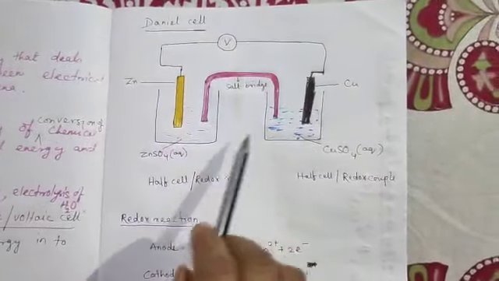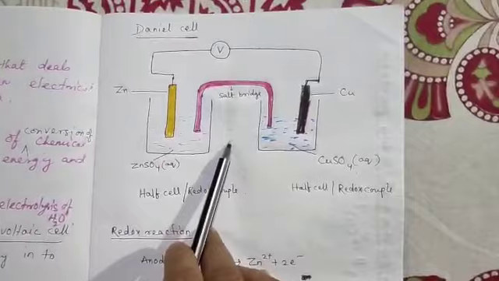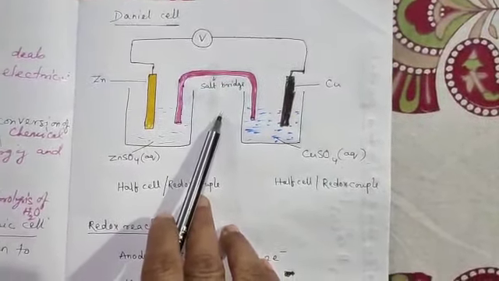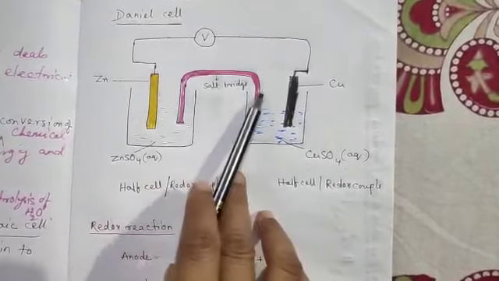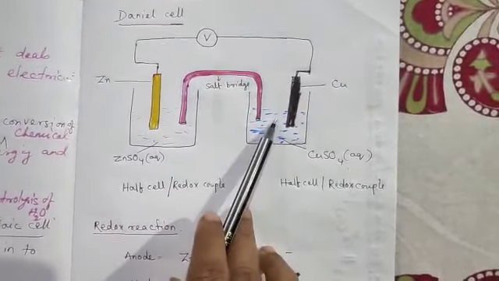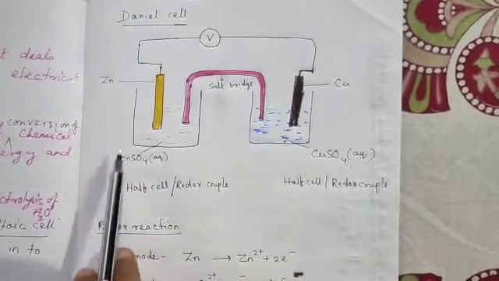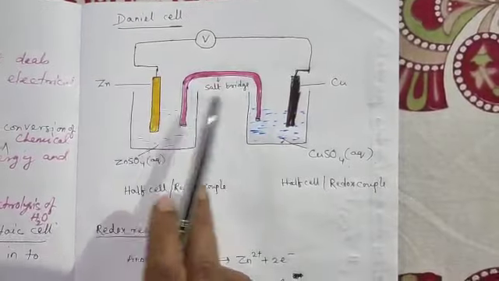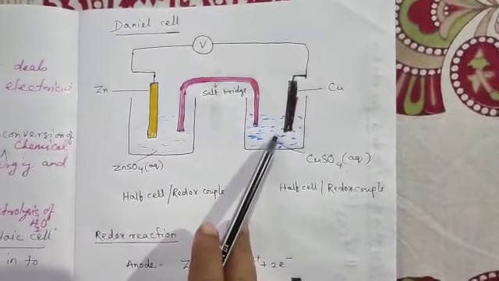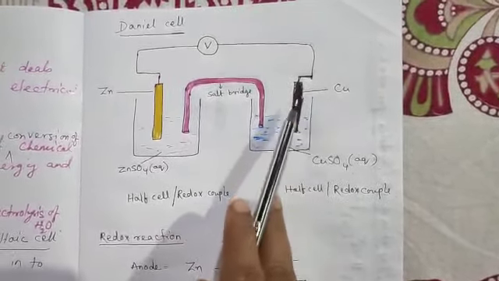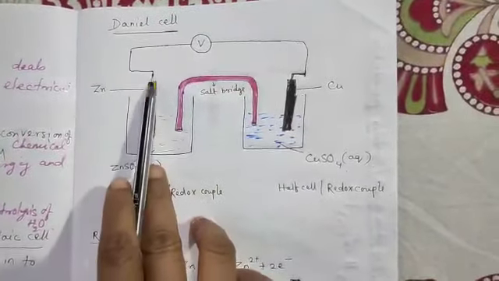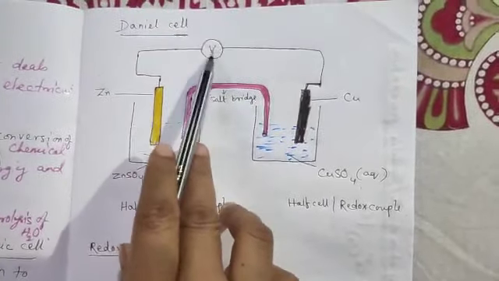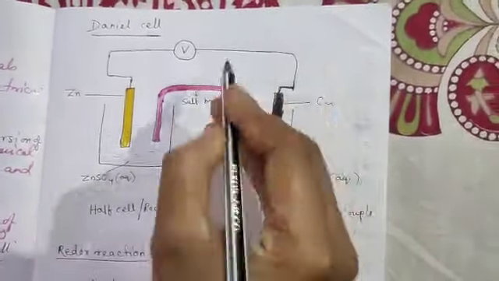See, this is the picture of the Daniell cell. You are quite aware of this type of picture that was given in the chapter on redox reactions of your class 11 textbook. Now in the Daniell cell, you will see there are two containers. The left side container contains aqueous zinc sulfate solution in which a zinc rod is dipped. On the right hand side, copper sulfate solution is kept in which a copper electrode is dipped. Now both these electrodes are connected through an external wire, and there is a voltmeter and also a switch.